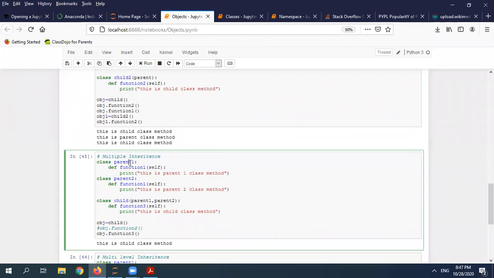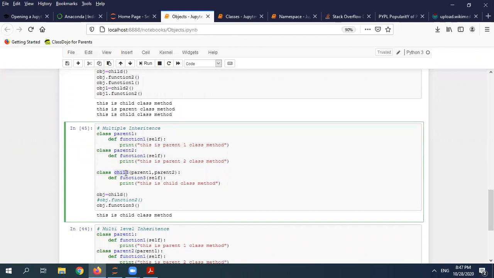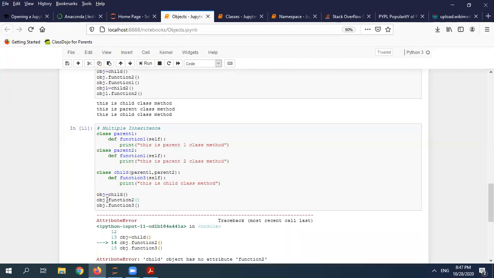So I have created parent 1 and parent 2. I have function 1 and function 1, and this is my child 1. Here I'm inheriting from parent 1 and parent 2. I'm calling another function here. So here I'm creating one object child and calling function 2. So what will happen in this case? Function 2 is not there. Okay, function 2 is not there.